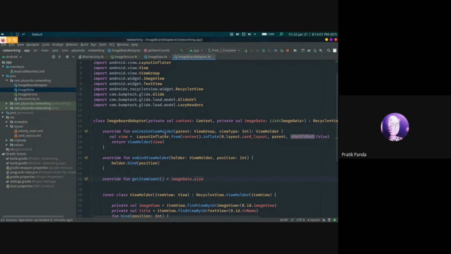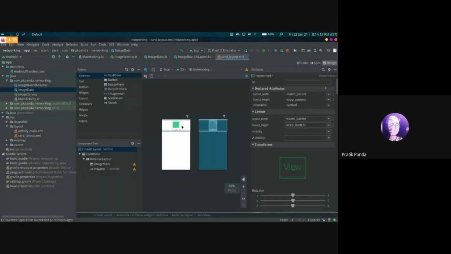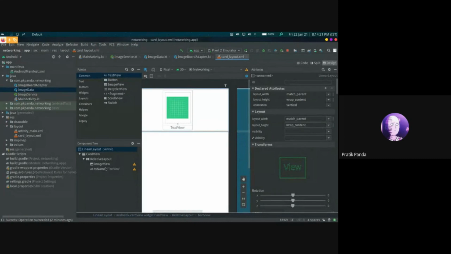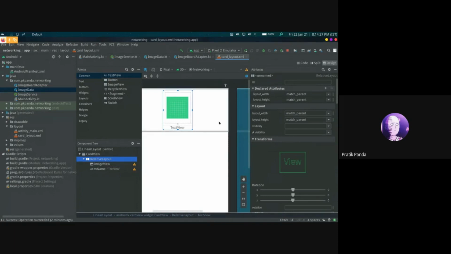On create view holder, we will be passing a view that is a layout inflater that inflates from R.layout.card layout. This card layout is a card view with an image view and a text view of ID TV name, and the image view has an ID image of image view. These are placed inside a relative layout.